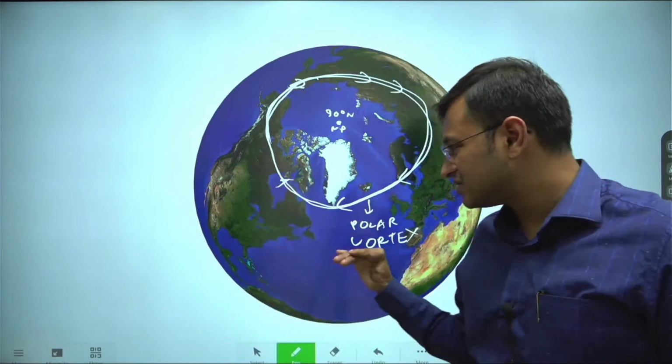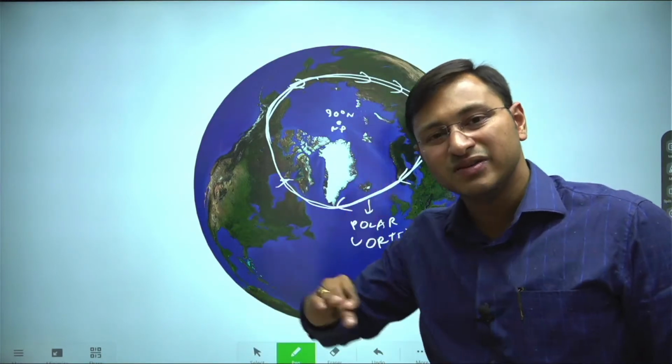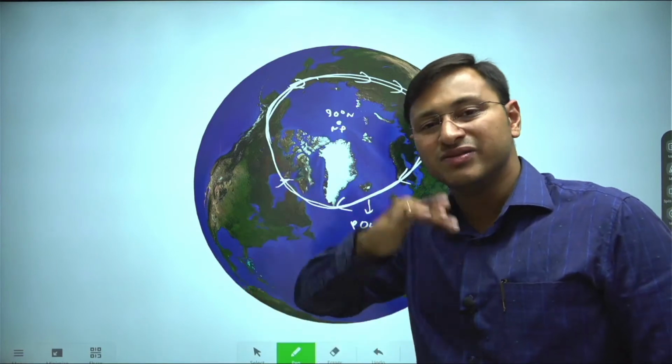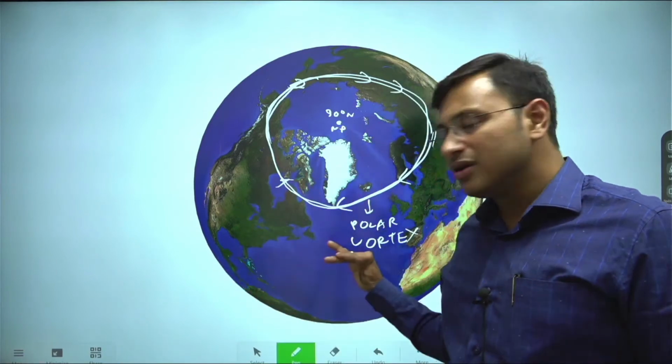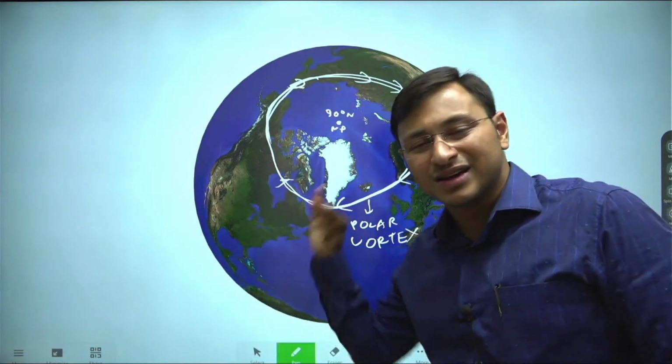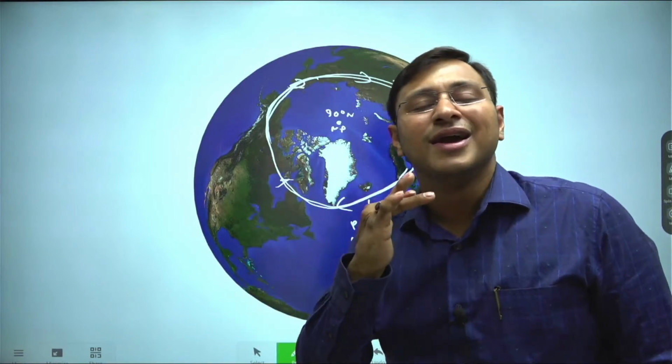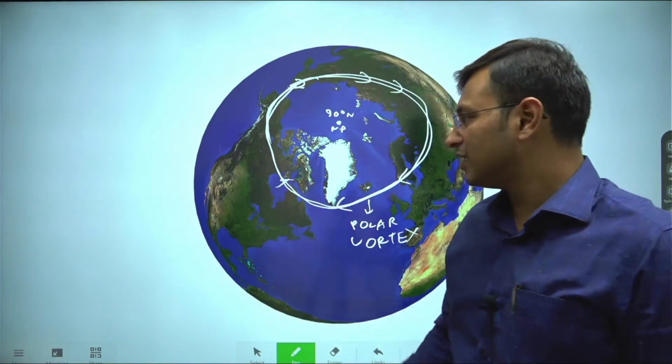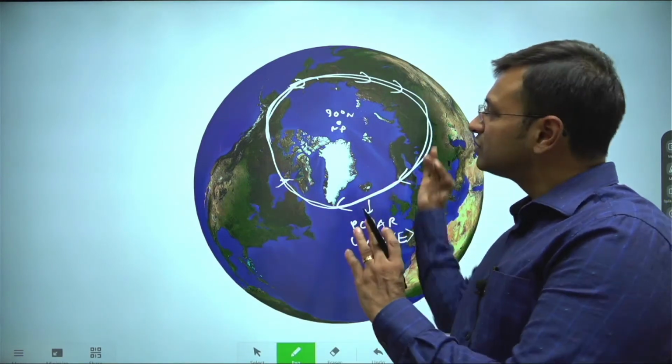Climate change is causing the polar vortex to swirl even further northwards and further southwards, and because of this swirling, the cold polar air is descending and you are having extreme cold waves, like the cold wave in the Texas region of the USA. Texas is basically a desert territory, but the temperatures over there reached minus 38 degrees Celsius. Why? Because of the descent of the polar air. So this I showed you with regard to the polar areas.